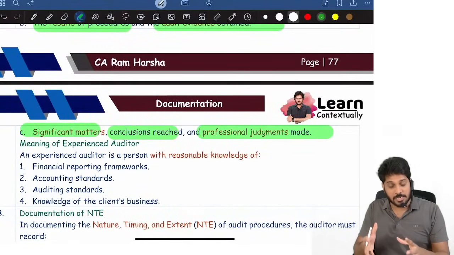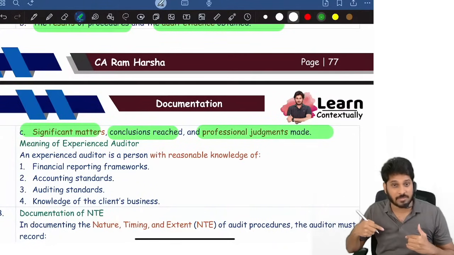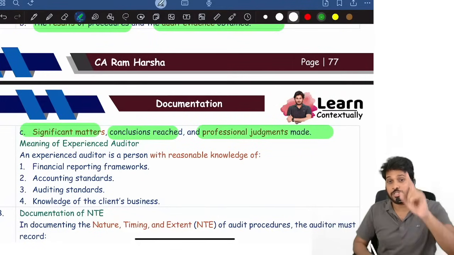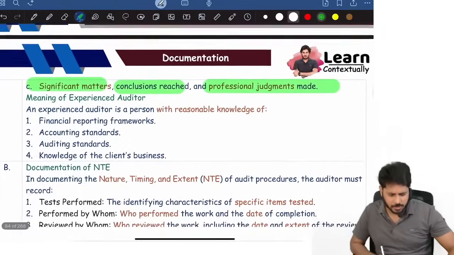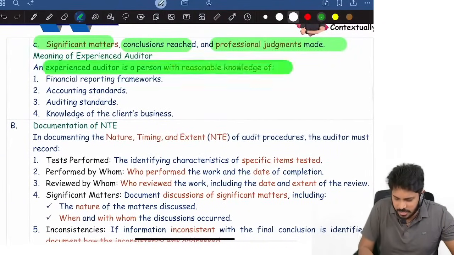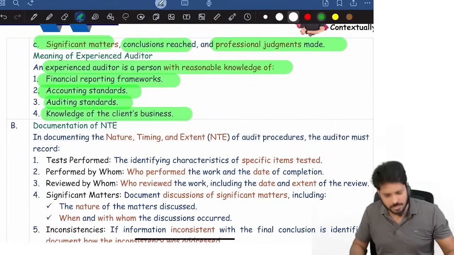All the significant matters, the conclusions we reached, the professional judgments we made, everything should be understood by an experienced auditor who is not part of our team. In that way, documentation has to be maintained. Who is an experienced auditor? He is an auditor with reasonable knowledge of the financial reporting framework, accounting standards, auditing standards, and knowledge of the client's business.